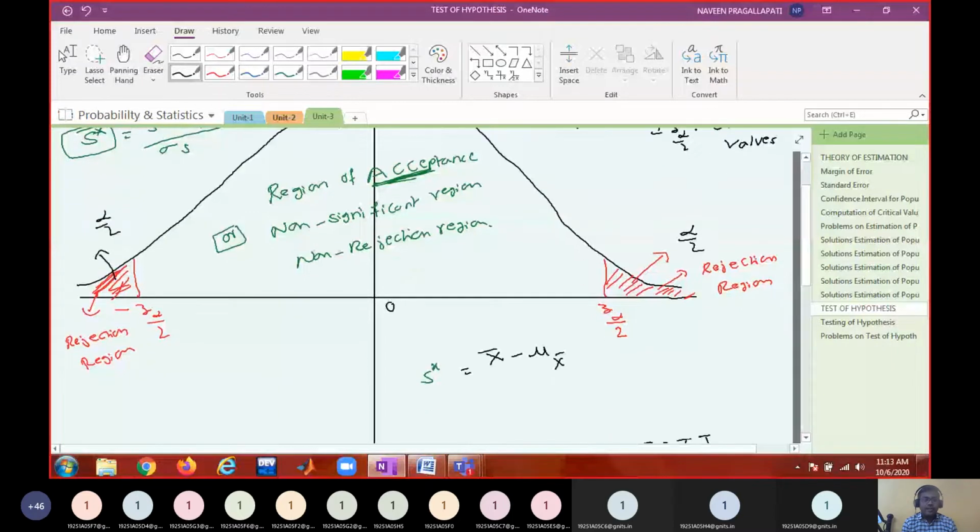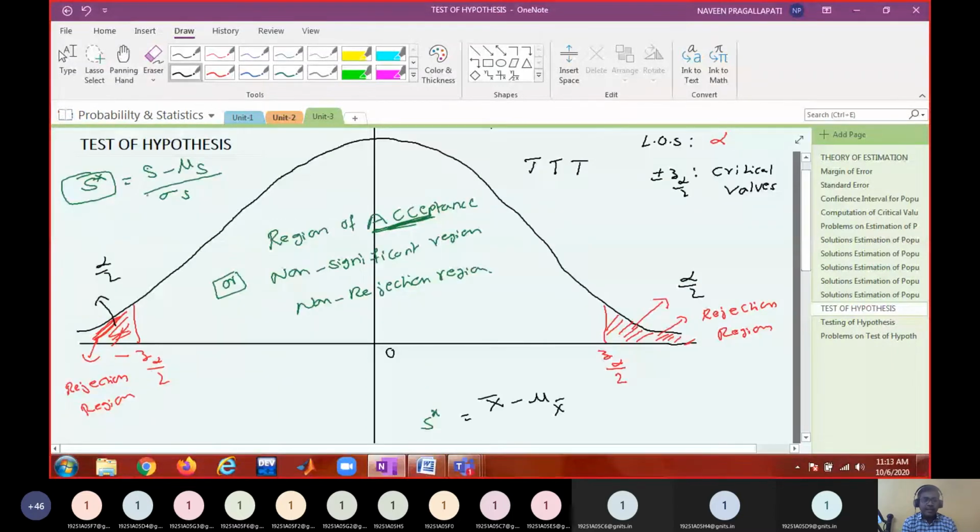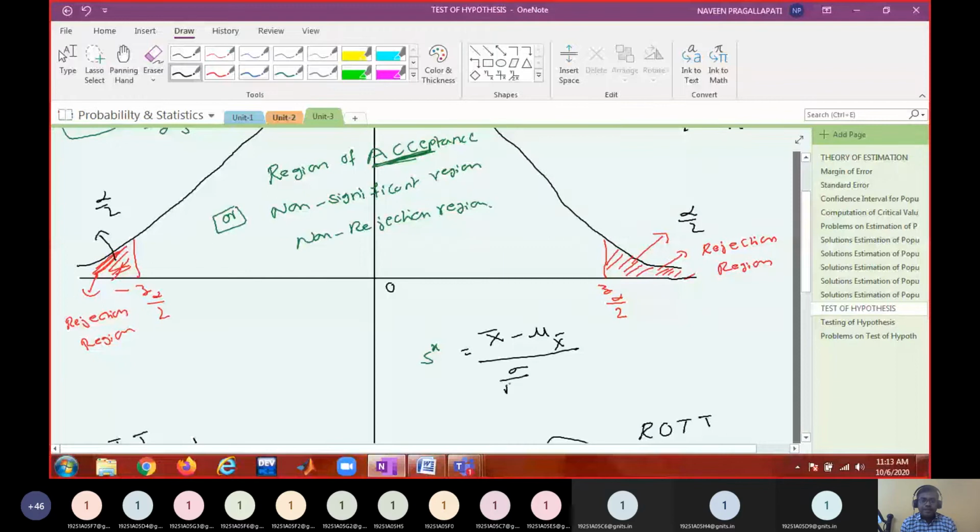Now my statistic, I am taking a special case: that statistic I am taking as the sample mean, minus the mean of the sampling distribution of the statistic, that means the mean of the sample mean, divided by sigma X bar. This is actually equal to X bar minus mu, divided by sigma by root n.